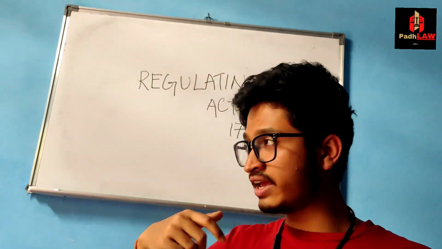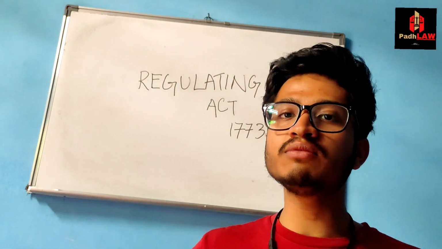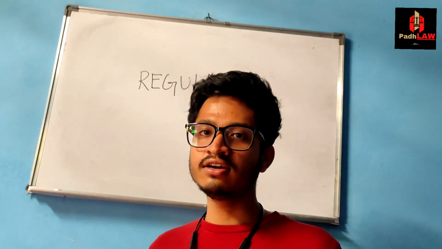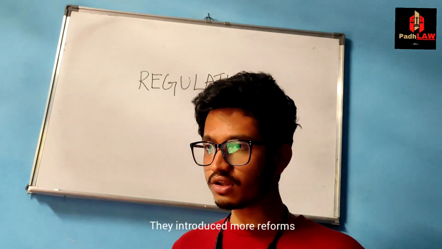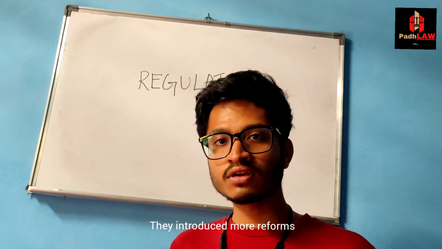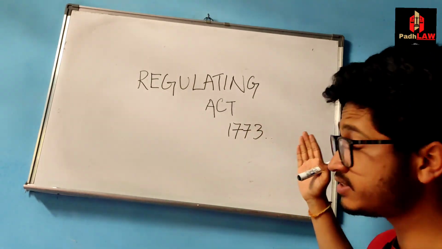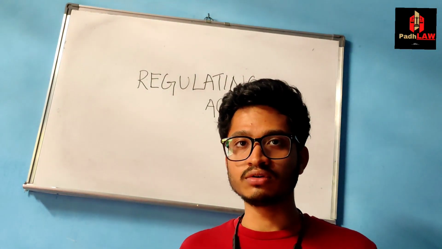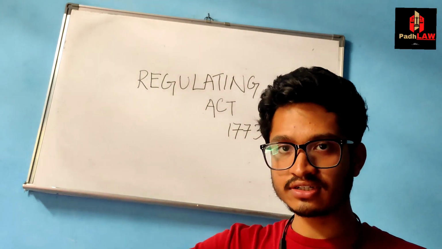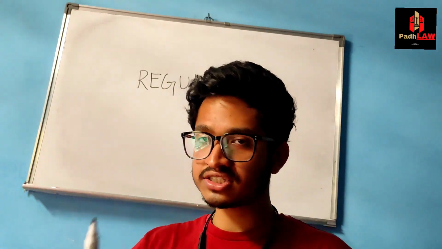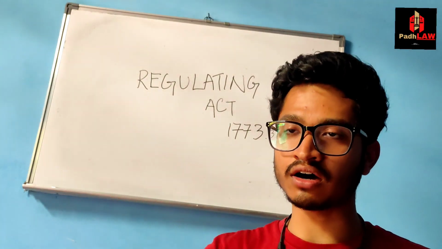So by enacting this act, they formally recognized the political power that the East India Company had until then. So by this, they tried to correct some measures. They introduced more reforms through this act, and by enacting this Regulating Act, the British Crown in a way asserted its power to dictate the political actions, the acts of the government that was personal possession of the company till then.